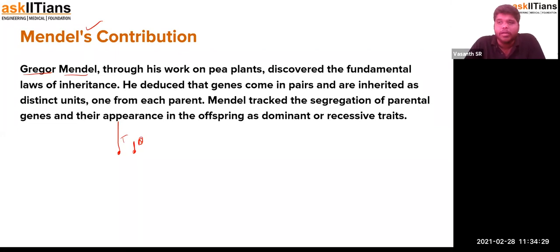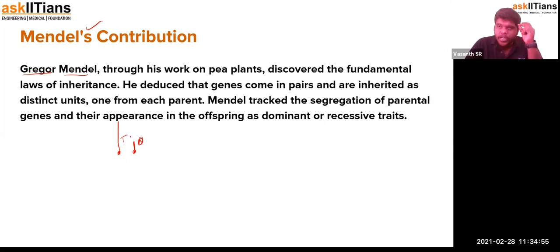Because he saw it himself, he got an answer that it was all planted at the same time. So there is no difference in when they were planted. There was no difference between the seeds. They were at the same time, in the same place, and everything. But how can these two same seeds, or same type of seeds, express two different characteristics? One plant tends to be tall, another one tends to be dwarf.